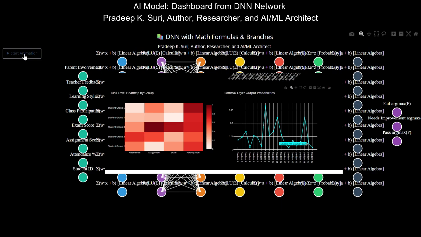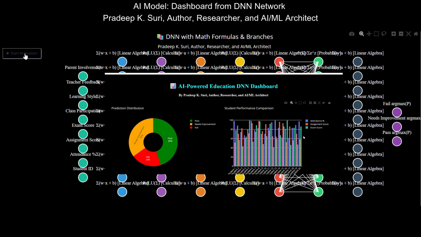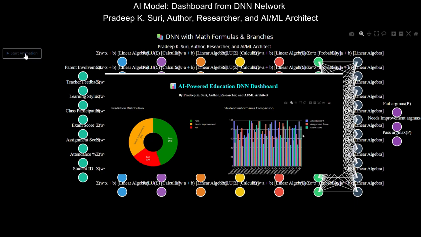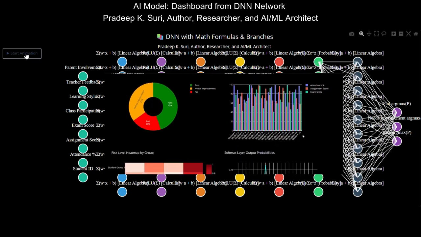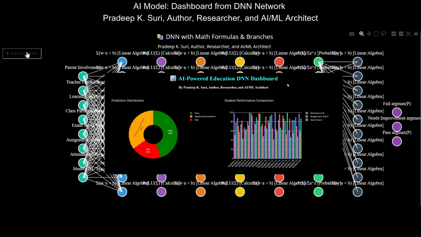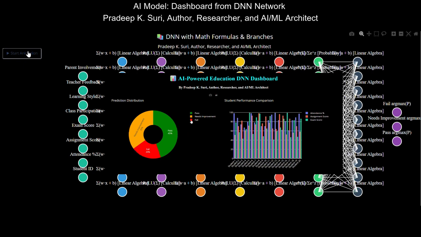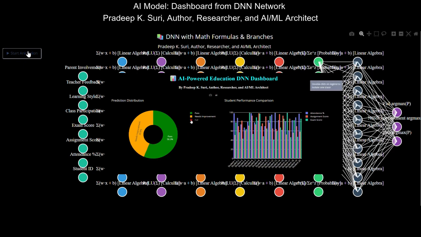7. Understanding AI model confidence, softmax layer output probabilities. While more technical, this section allows educators, or data scientists supporting them, to understand the confidence level of the AI's predictions. High confidence in a fail prediction might warrant more urgent intervention. Benefit for improvement. This builds trust in the AI system and provides a deeper understanding of the predictive insights, potentially aiding in fine-tuning interventions based on the AI's certainty.